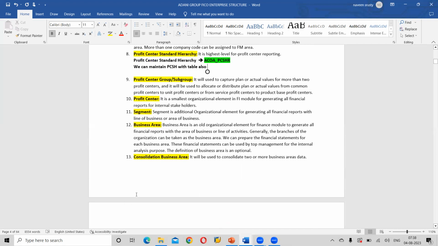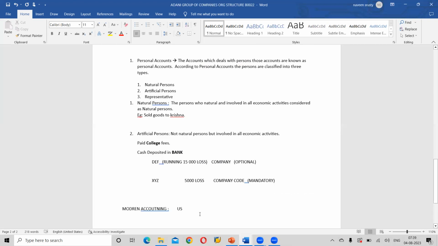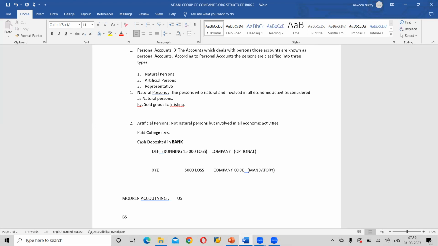Okay, and one more important point is segment. Segment and business area, these two concepts. Earlier we had the old concept called business area. This is an old concept. What do you mean by business area?